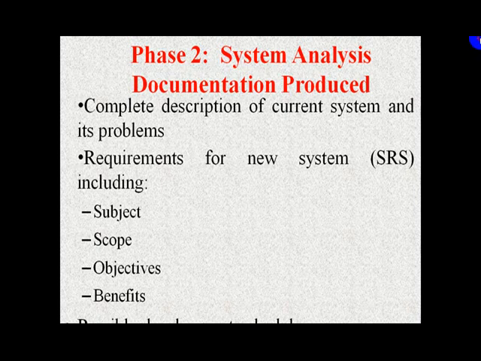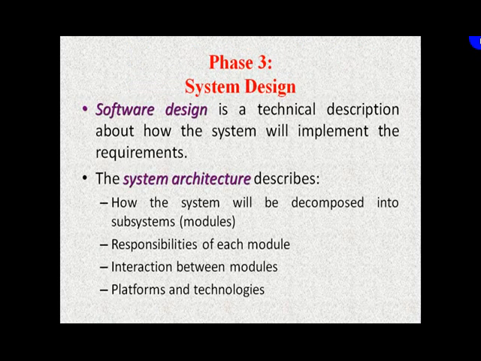So now next phase would be system design, right? So in system design, what we do, we are basically dealing with designing the system architecture. Now we have already briefly touched this, saying that analysis is from user perspective, design is from the technical perspective, right? We are defining the system. Now system design is a technical description about how the system will implement the requirements that are penned down in the SRS, which is the product of phase 2.